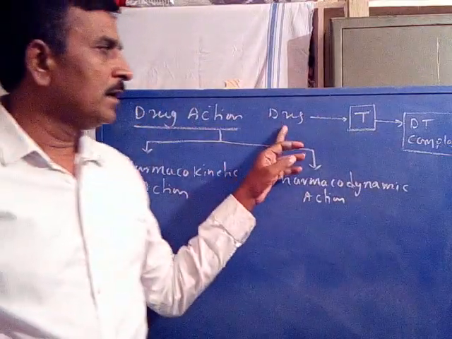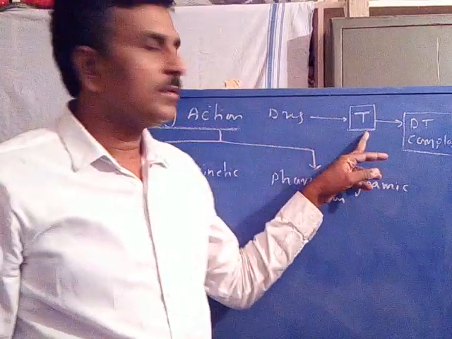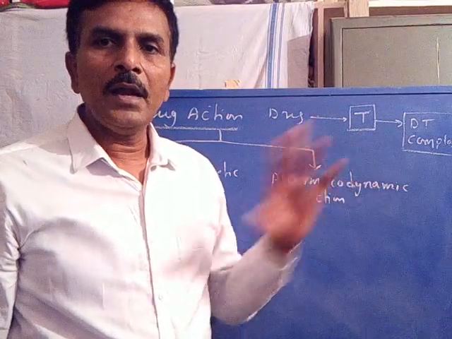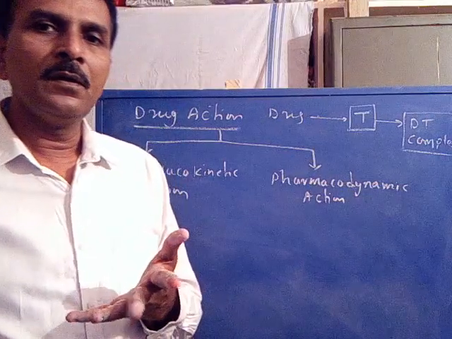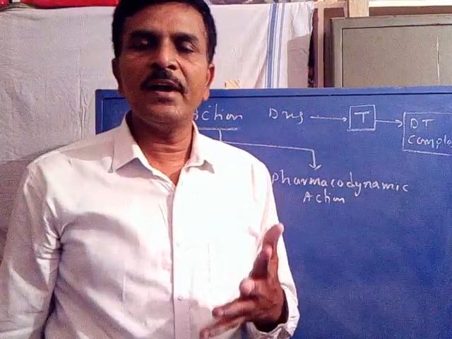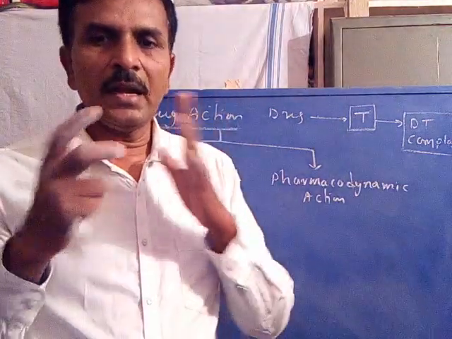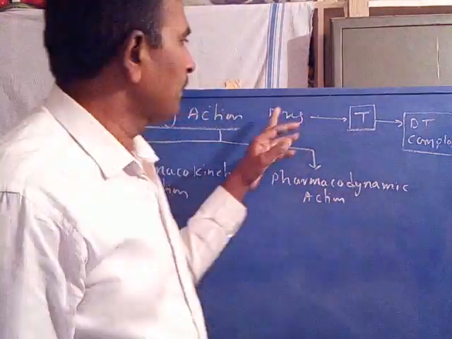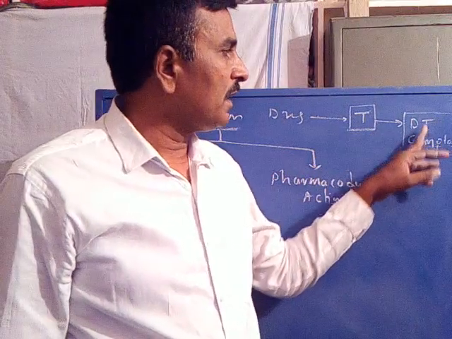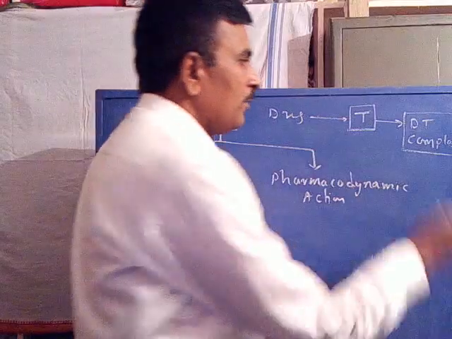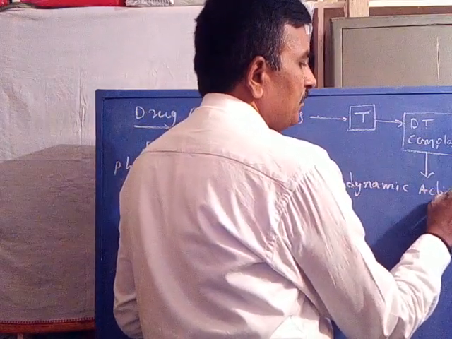Any drug, to exhibit its action, goes to its target and binds with its target. Depending upon its structure, different kinds of binding interactions are involved. We will discuss the interaction between drug and target in another lecture. So a drug, after binding with the target, forms a drug target complex. From the complex we can observe the activity, the action.